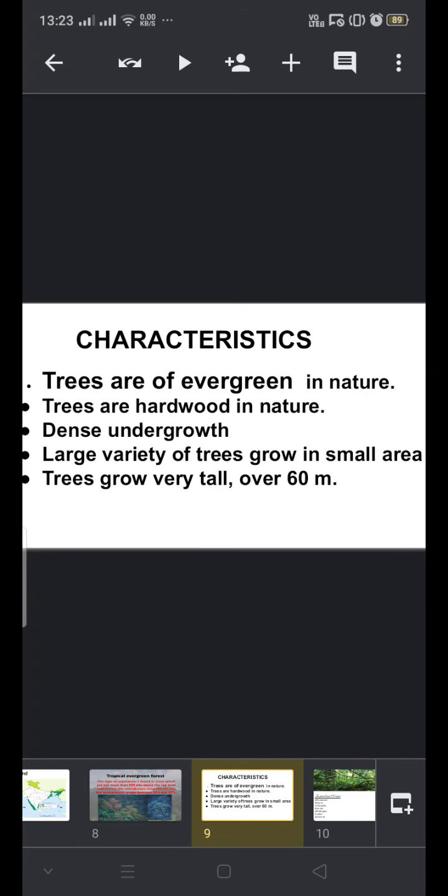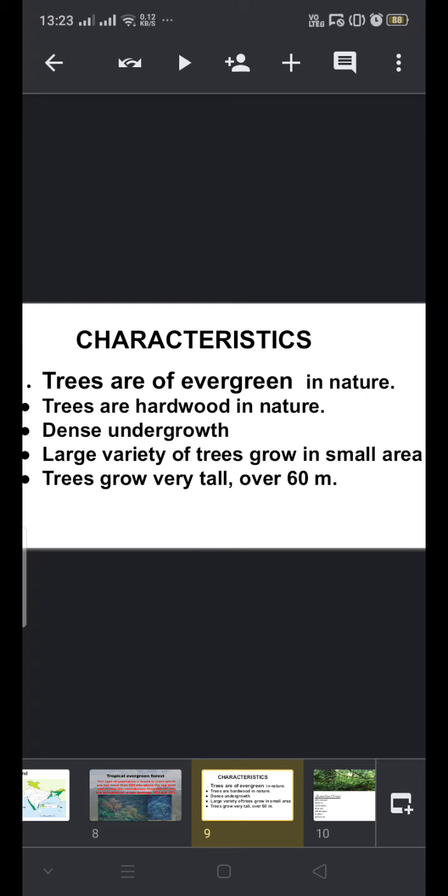Now the characteristics of the tropical evergreen forest. Firstly, the trees are evergreen in nature. As I said, they always remain green in color. Why? There is no particular season for shedding their leaves. As such, the trees appear green throughout the year.